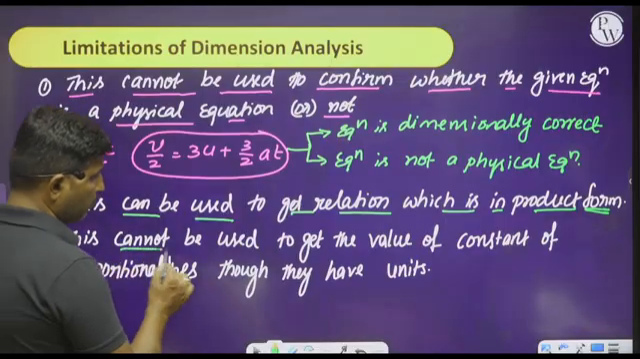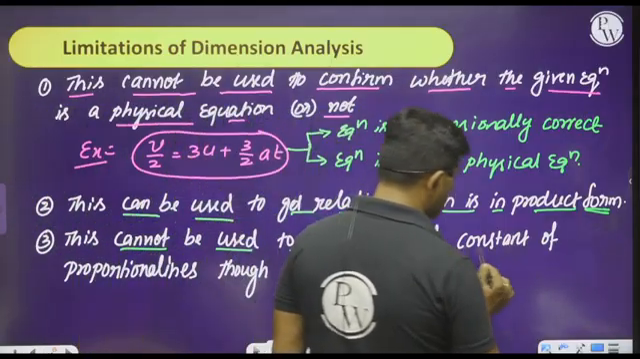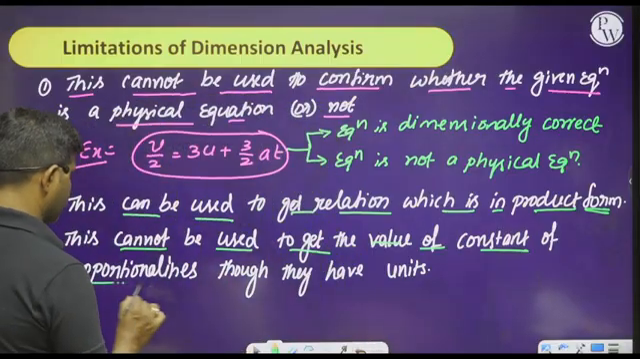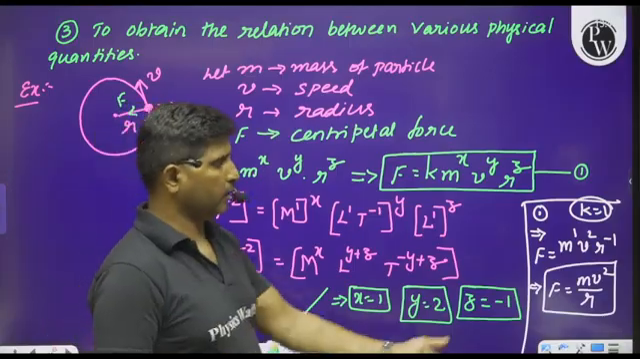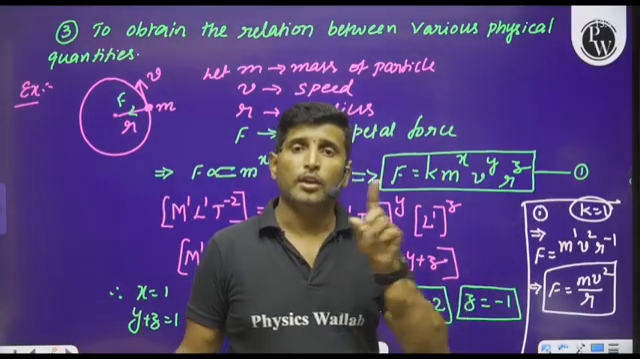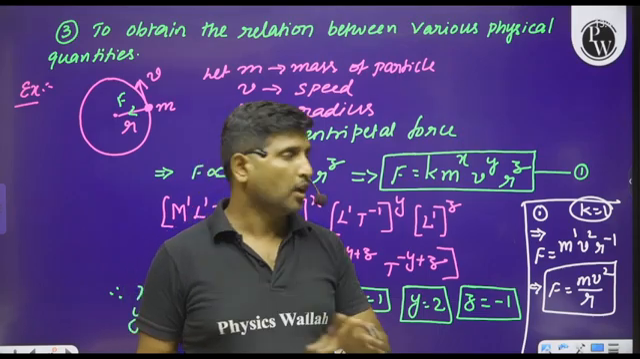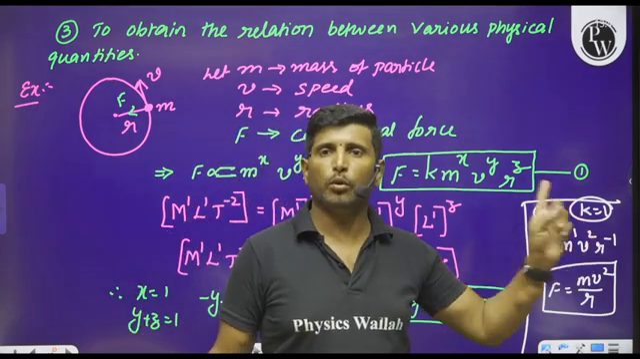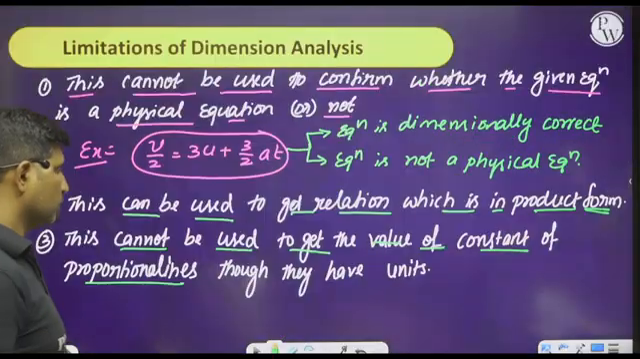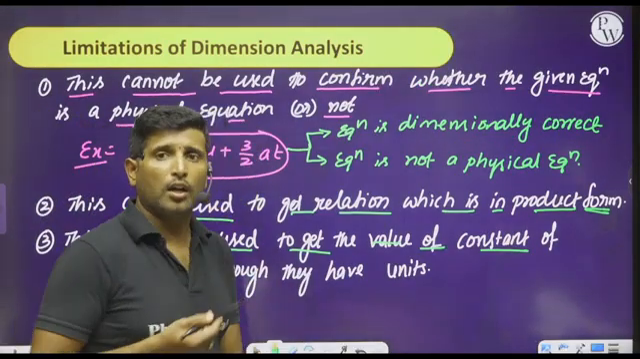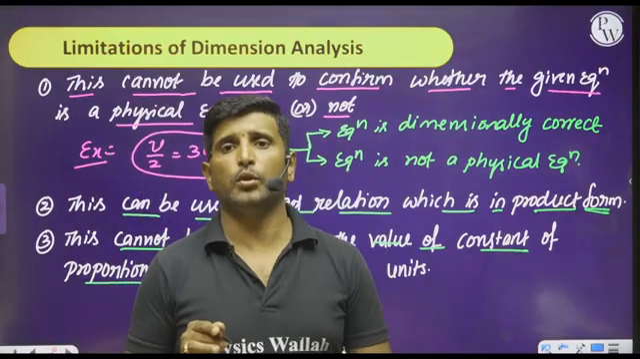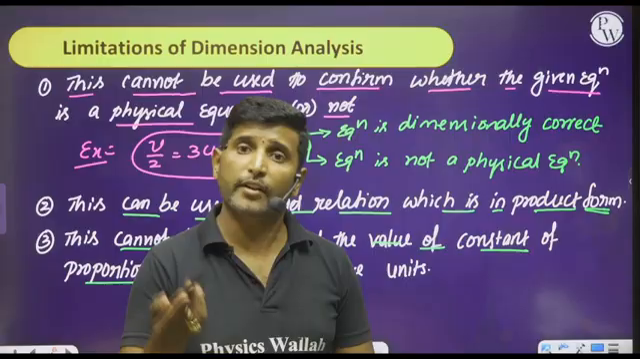Next, this cannot be used to get the value of the constants of proportionality. As I said, in this example we cannot get the value of this k equal to 1 using dimensional analysis, and these values can be obtained only through experiments. Not only the constants which do not have units, but we also cannot obtain the values of the constants which have units.